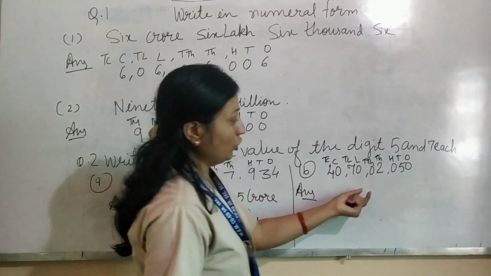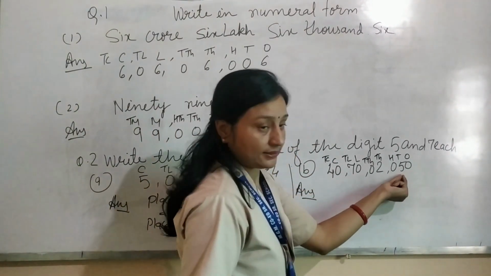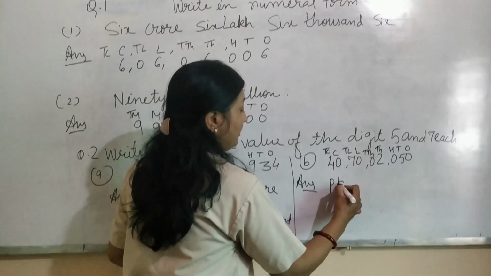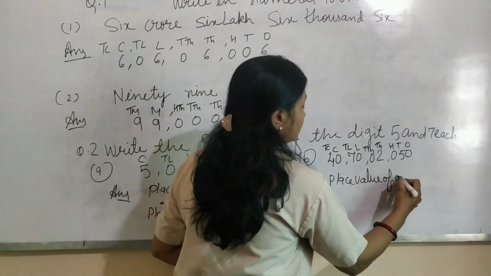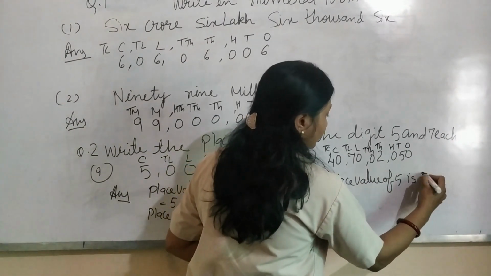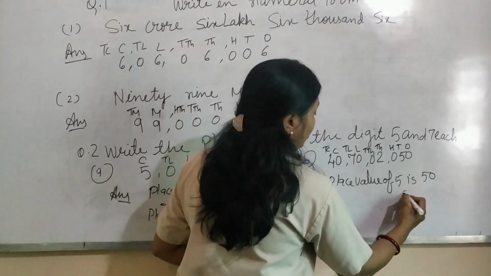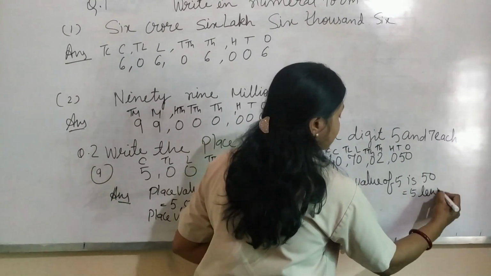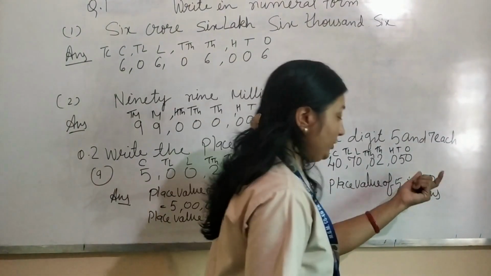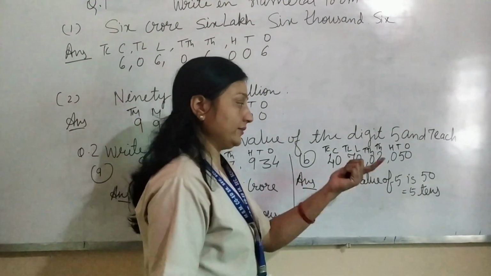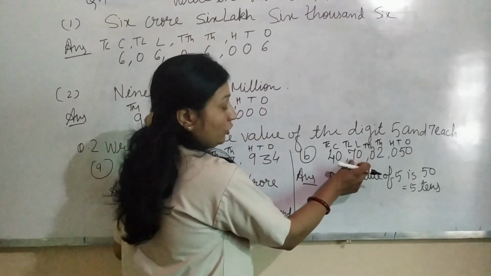The place value of 5 is 50, which is 5 tens. Both forms are correct: the place value of 5 is 50, and second, 5 tens.